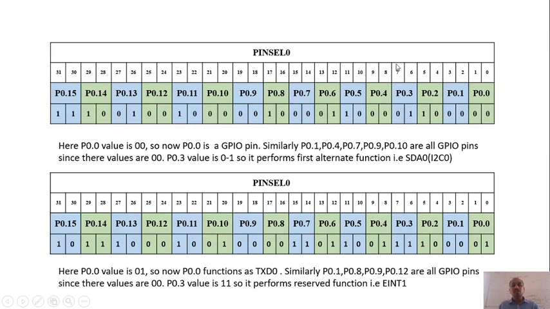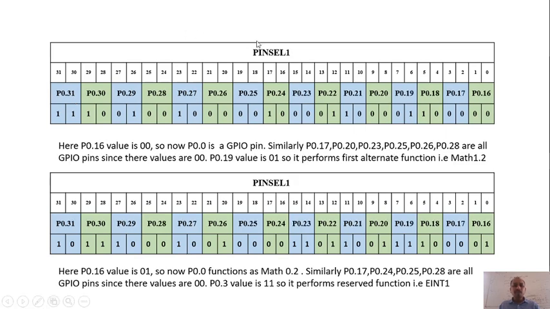PINSEL0 register consists of P0.0 to P0.15. So similarly, next one, PINSEL1. In PINSEL1, this is a 32-bit register. It consists of port numbers from P0.16 to P0.31. Correct? So again here also each port will be assigned 2-bit values. So here P0.16 value is 0 0. That means it is going to perform the GPIO function. Similarly, P0.17 is also 0 0. So that means it is going to perform the GPIO function.